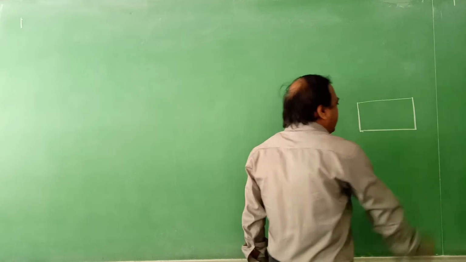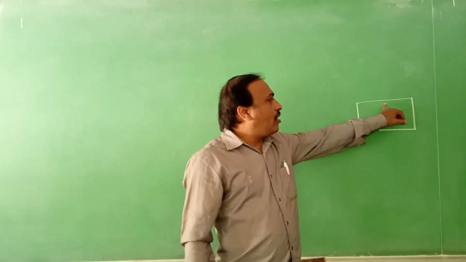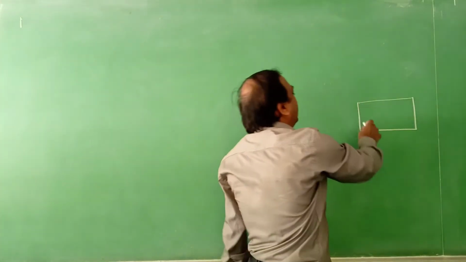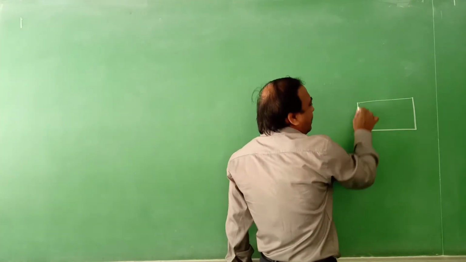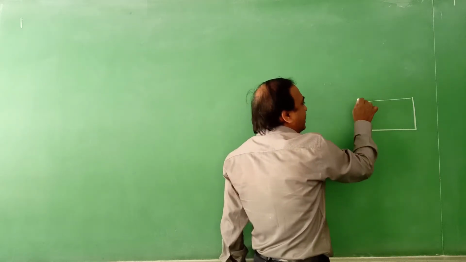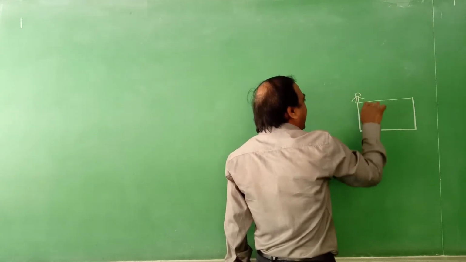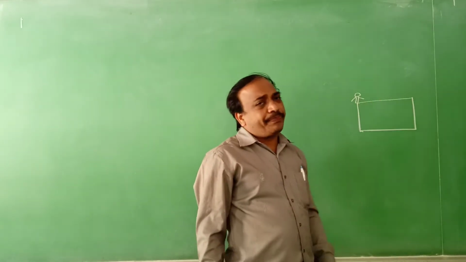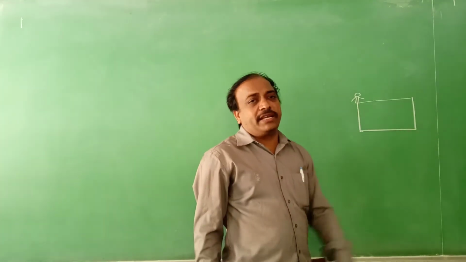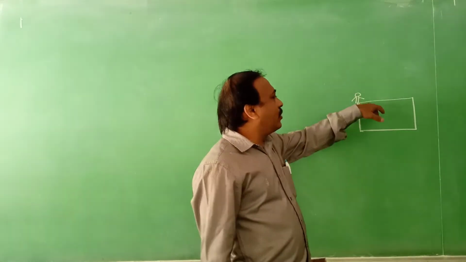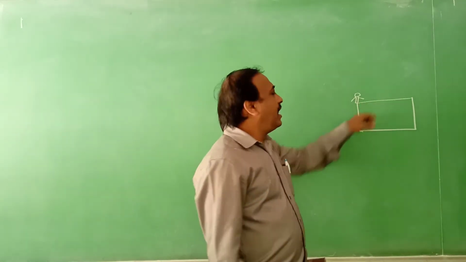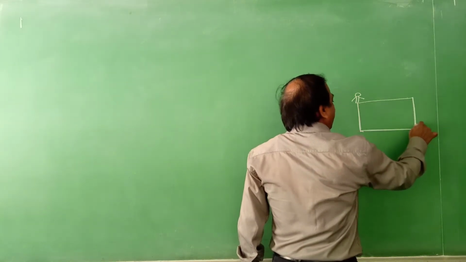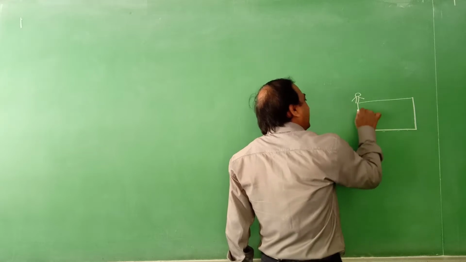garden. Think a garden is in the shape of this rectangle, and a person started around here. This is a fencing, that is a boundary, what we can say. Here the person started. Every day he goes for walking. So once he goes, he starts from here and he completes the round. Here, then again here, then again here, then again here.